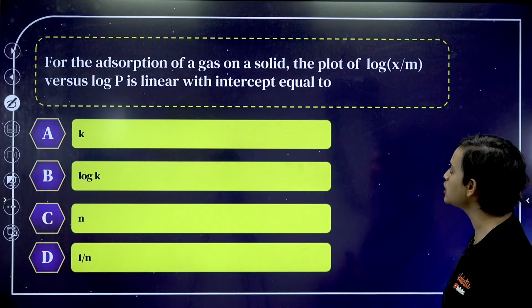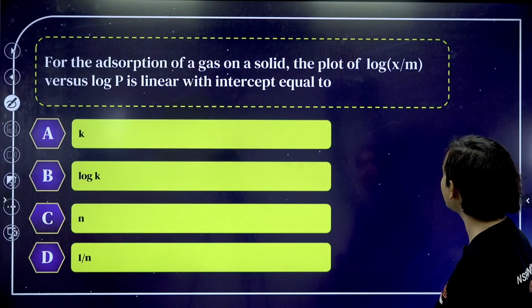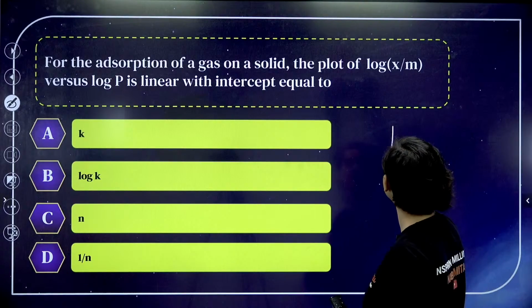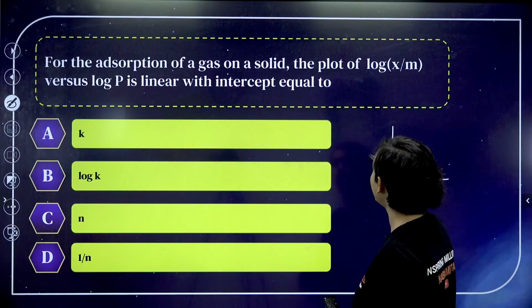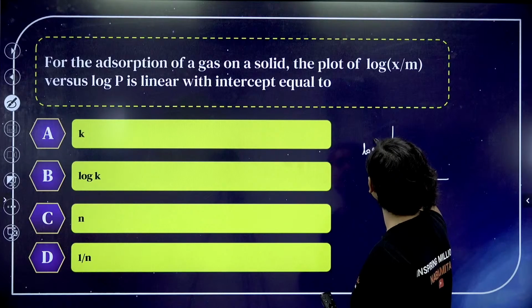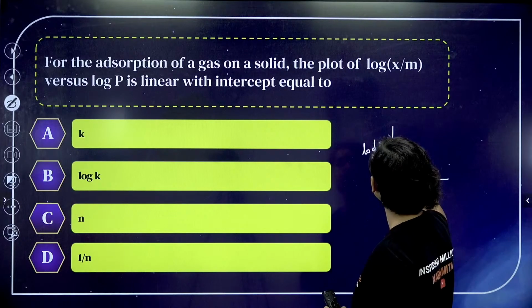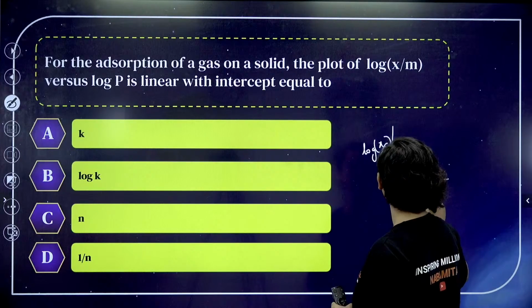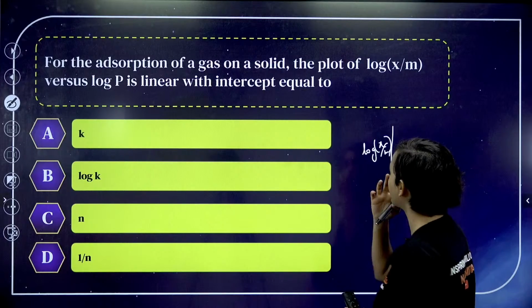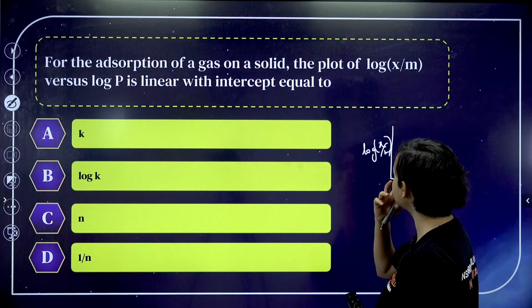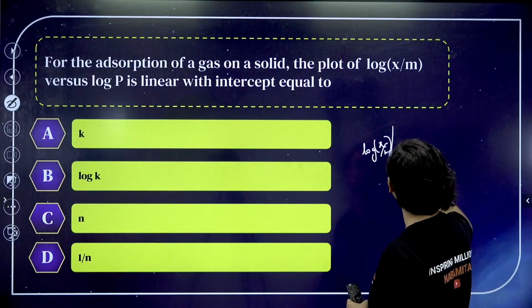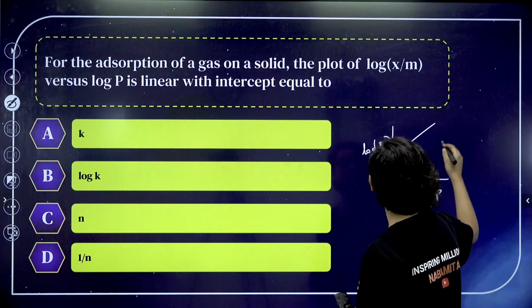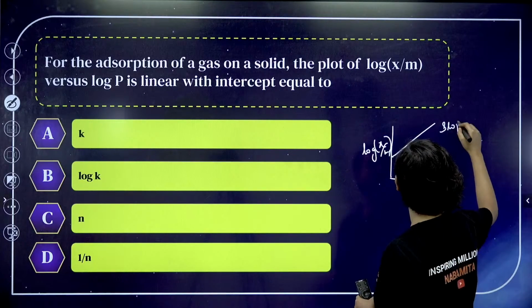For the adsorption of a gas on a solid, the plot of log x by m versus log of p is linear with intercept equal to. So if I draw it, it will be something like this. The slope becomes 1 by n.